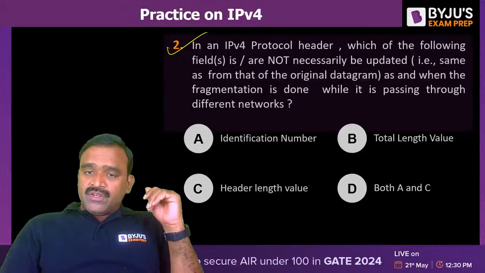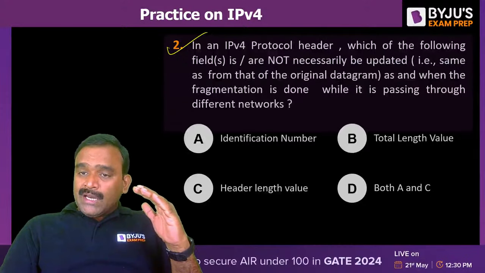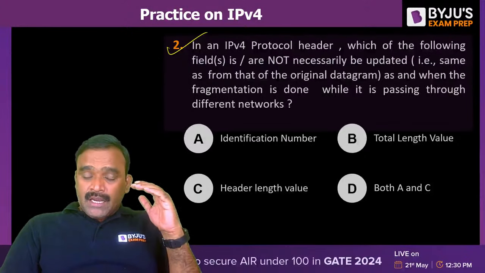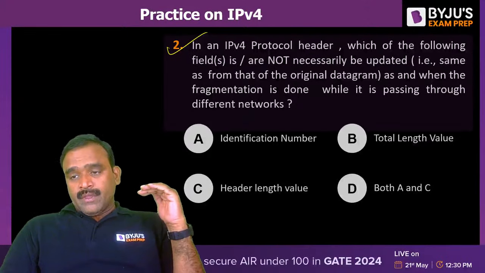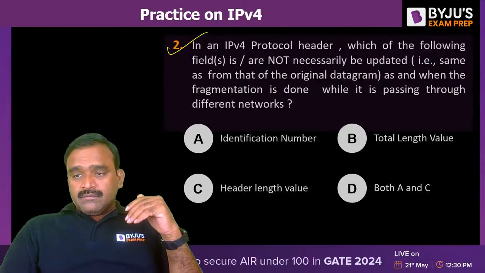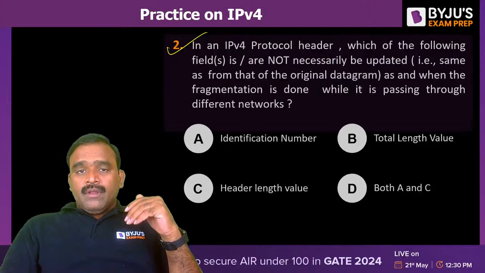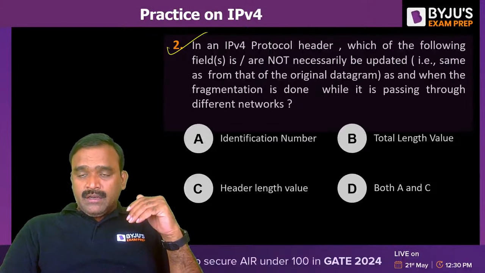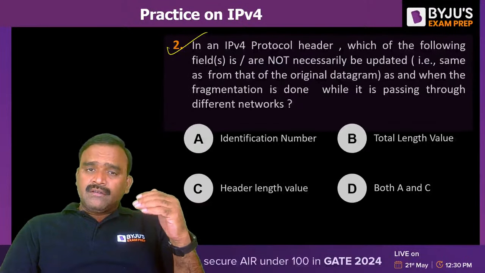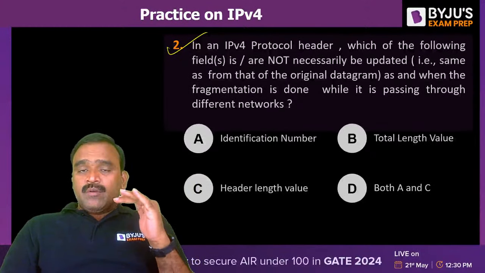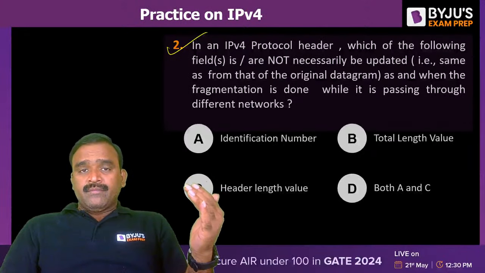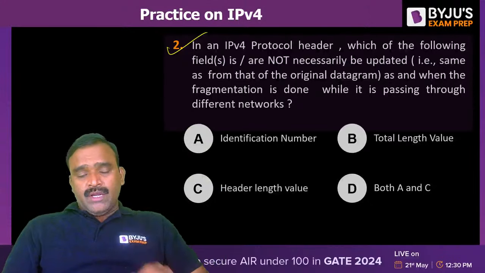Option A, identification number. Option B, total length value. Option C, header length value. And option D, both A and C. Please answer this question. In an IPv4 protocol header, which of the following field or fields, one or more, is not necessarily updated? That means it is the same as the original datagram header.